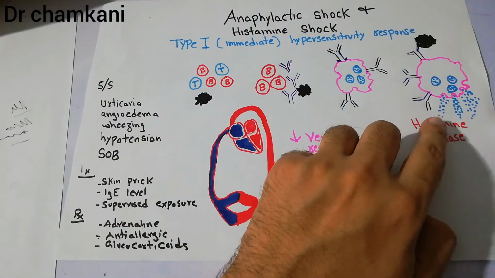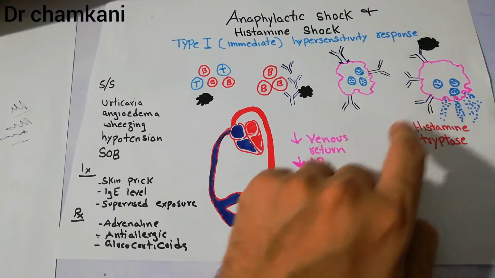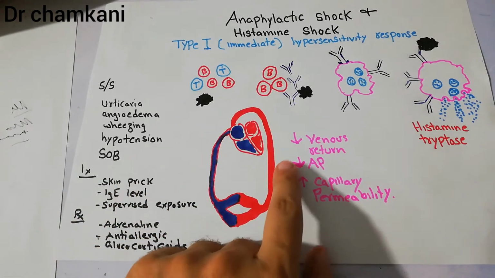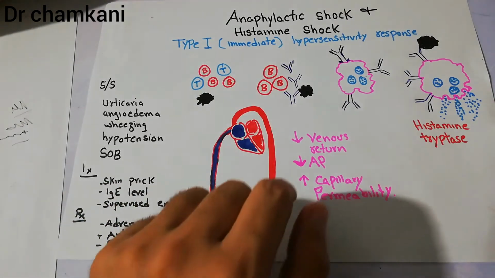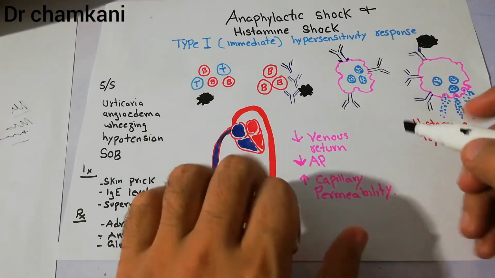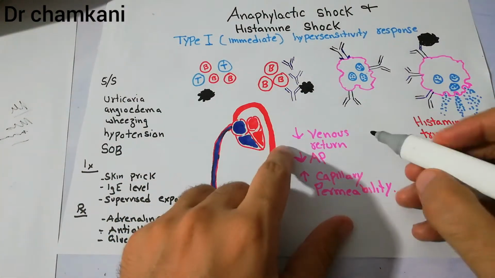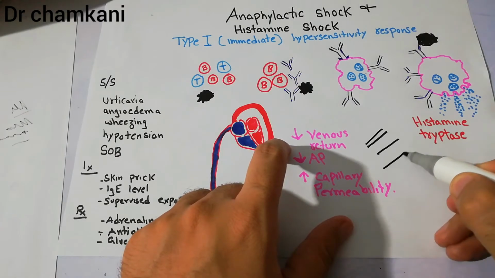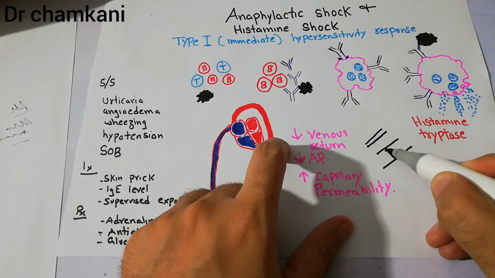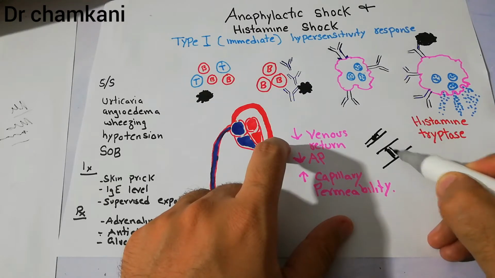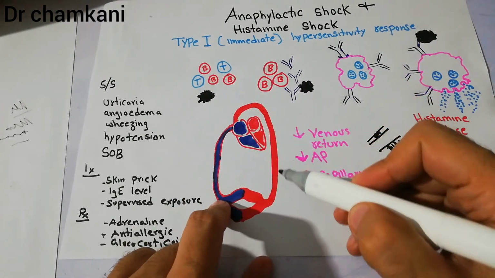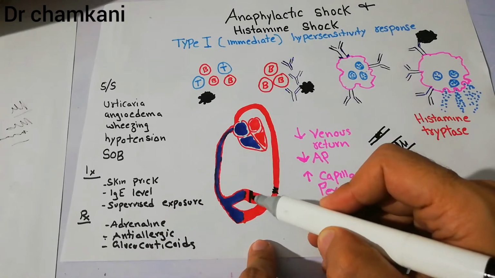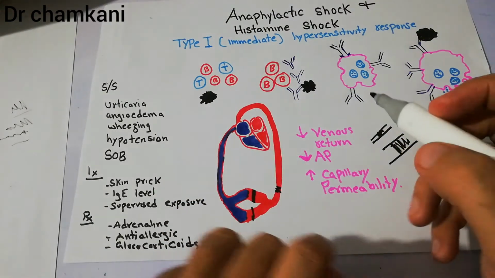Now, once the histamines have been released from the mast cells, they act on the blood vessels. They basically dilate the blood vessels. Now, suppose for example, if this is a normal blood vessel, this blood vessel will dilate. Its diameter will increase from this much to this much large. Now, these blood vessels will dilate. When they dilate, blood will start pooling in these blood vessels.